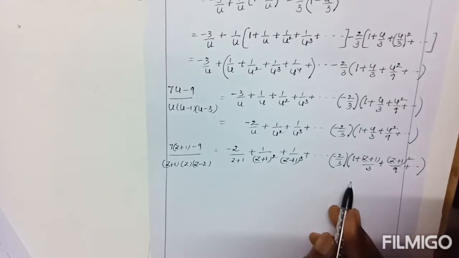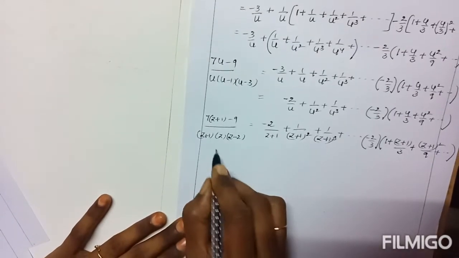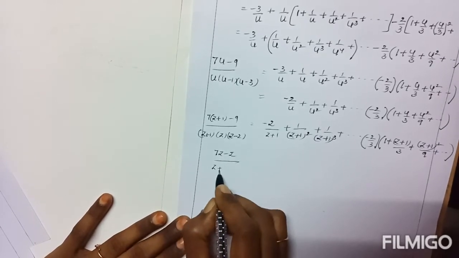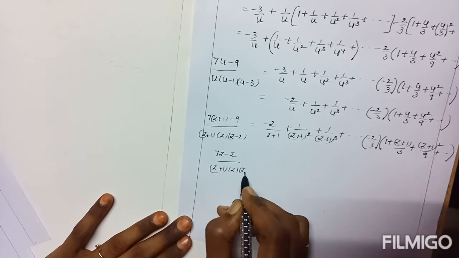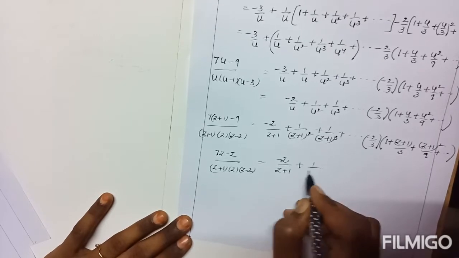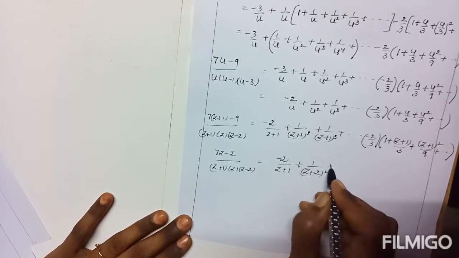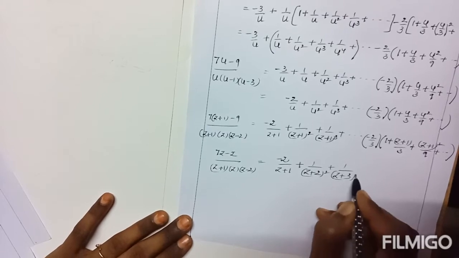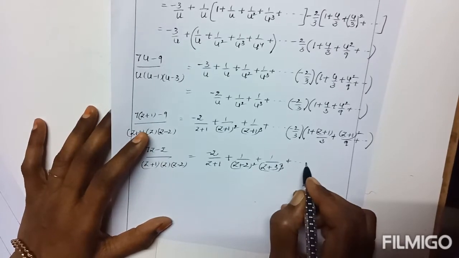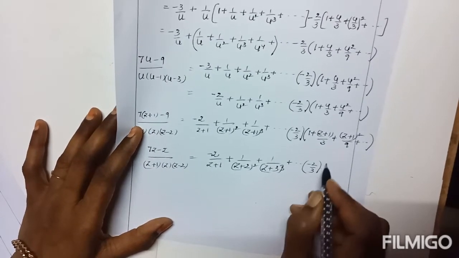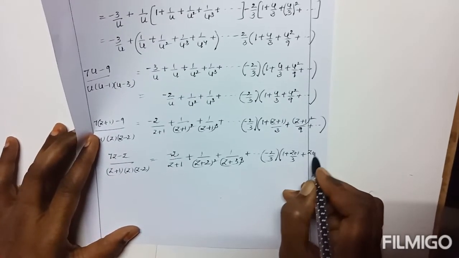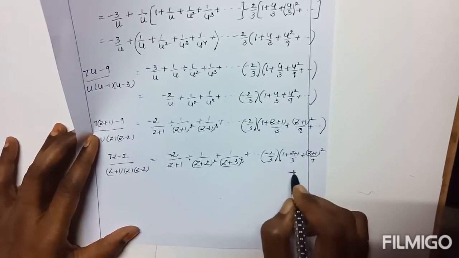Now this is called the expansion of the given function using Laurent series. Here the numerator 7z minus 2 over z plus 1, z of z minus 2, is written as minus 2 by z plus 1, 1 by z plus 1 whole square, 1 by z plus 1 whole cube plus and so on, minus 2 by 3, 1 plus z plus 1 by 3 plus z plus 1 whole square by 9 plus and so on.